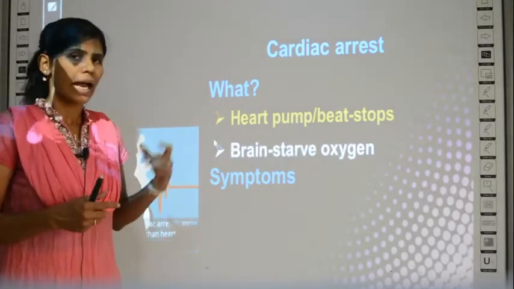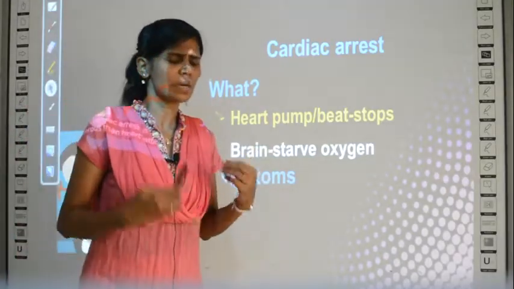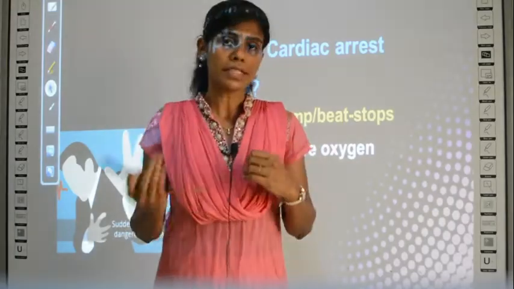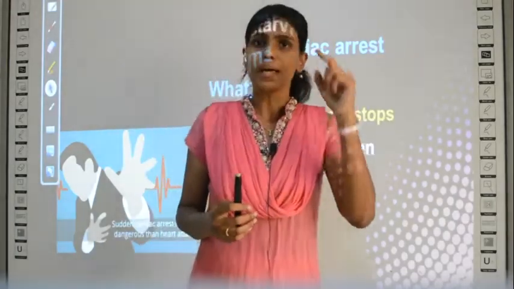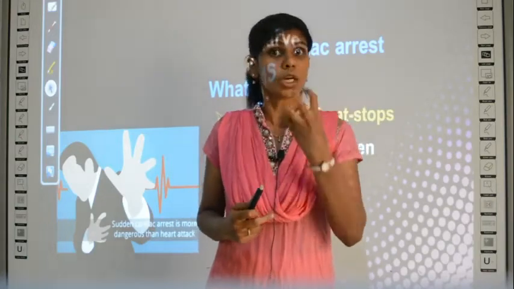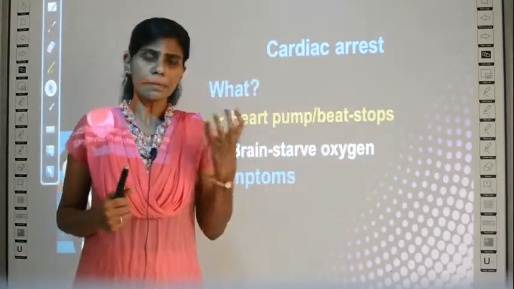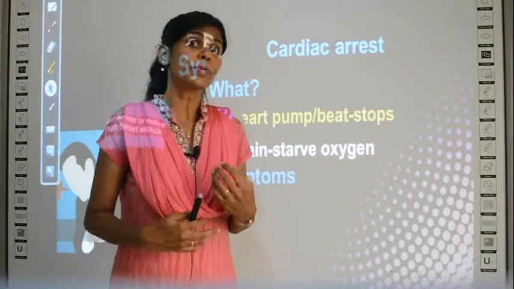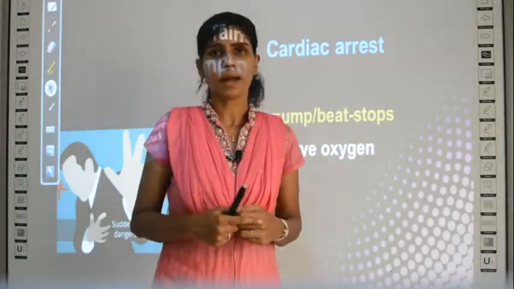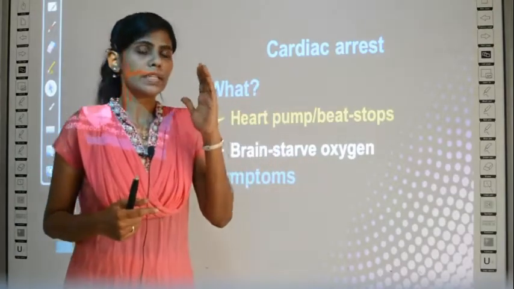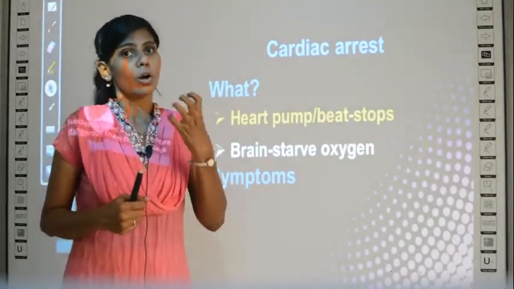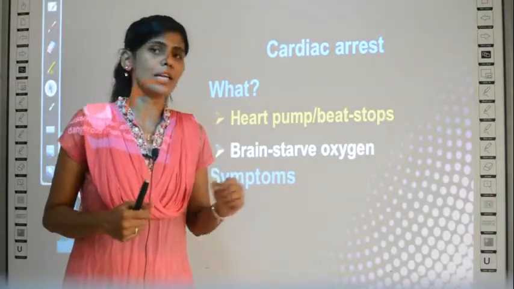So if for a few seconds the heartbeat stops or the heart pump doesn't work, then it is called cardiac arrest. And in this condition what happens, sometimes immediately when the heartbeat stops, the oxygen supply to the brain is also stopped. So sometimes this condition will lead to coma. What is coma? The person will not know what is happening around. So if a person's brain is deprived of oxygen, if there is shortage of oxygen supply to blood, it may even lead to coma.